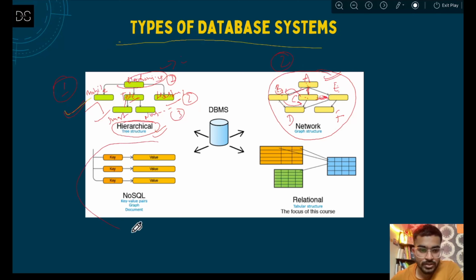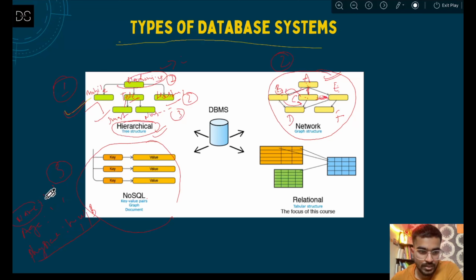Then the third is what? Third is NoSQL, which is in the form of key value pairs, or you can say graph or documents. So what is happening here? You have some kind of key value pair. Let's say for example, you have name, then the name of the person, then you have age, then the age of the person. Then let's say you have physical info. So physical info can be height, weight, or, let's say, blood group. So there are many things that can be happening here. So this is actually a key value pair.